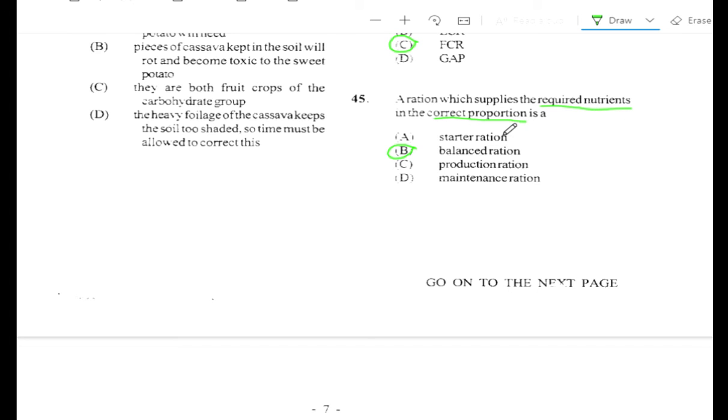Those two terms are the most important in defining a balanced ration. Alright, production ration would mean you increase the food because you want them to put on weight or to grow more. Maintenance, you would not increase their feed. You just give them the normal amount of feed to keep them alive and keep their organs working, etc.